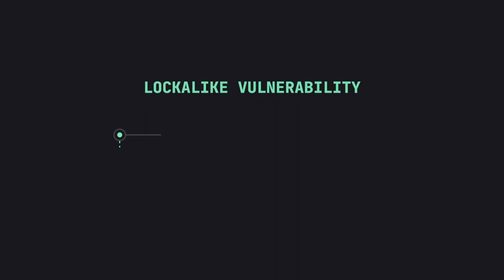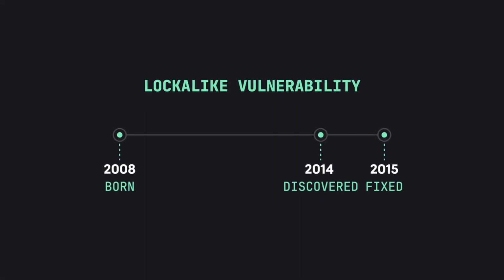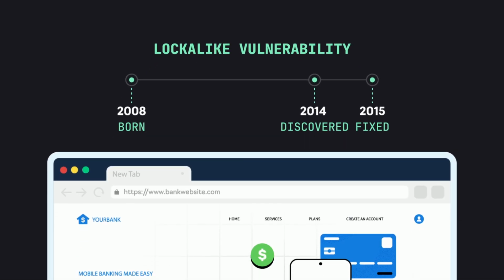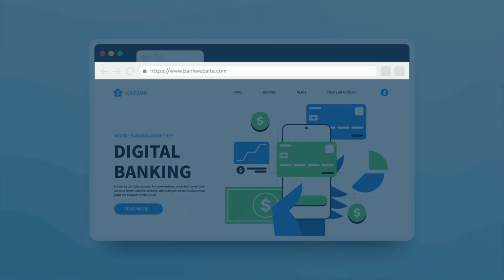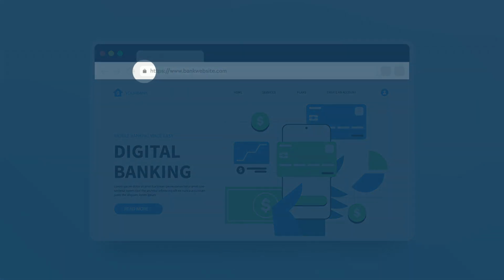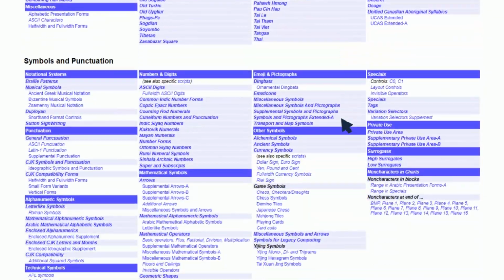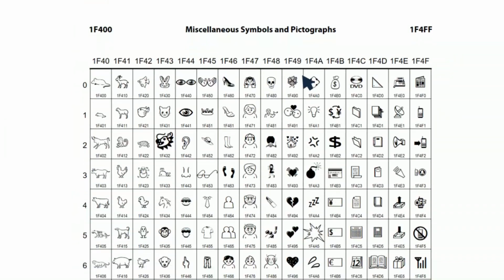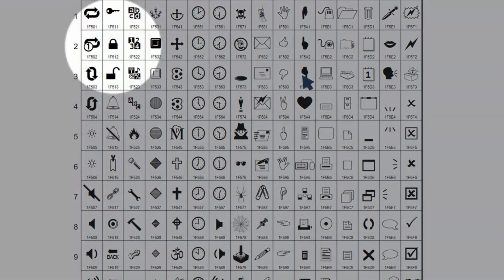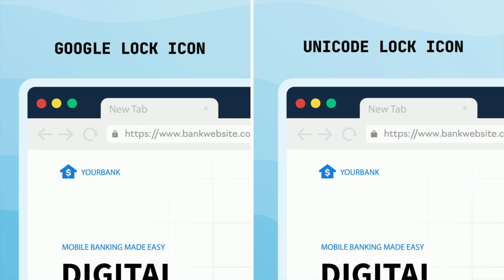From 2008 until 2015, Google Chrome had a little-known issue with its address bar. That's this thing along the top. See anything that looks off? What about this lock up here? As it turns out, Chrome was allowing Unicode characters, including emojis, to be displayed in the address bar URLs. So you could be fooled into thinking that a site had trusted encryption when it didn't.